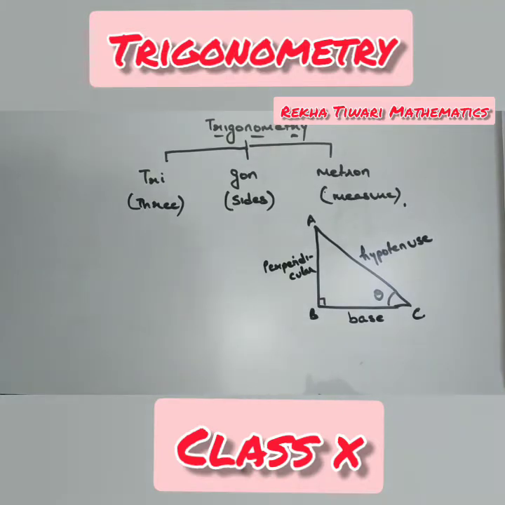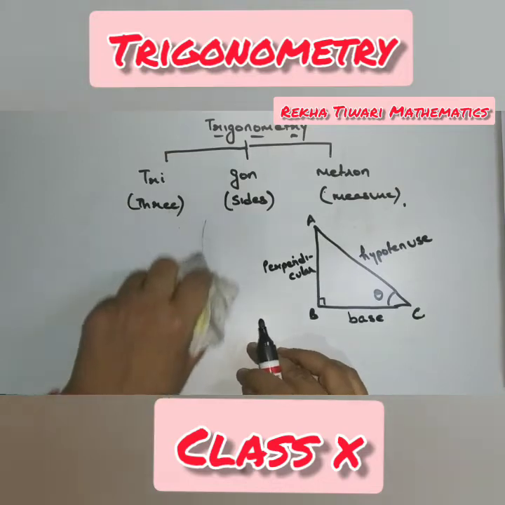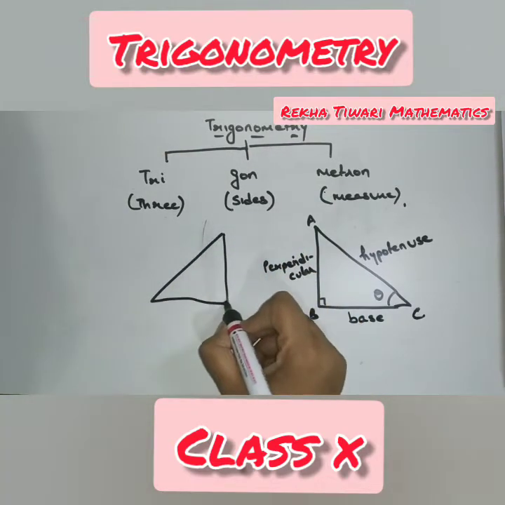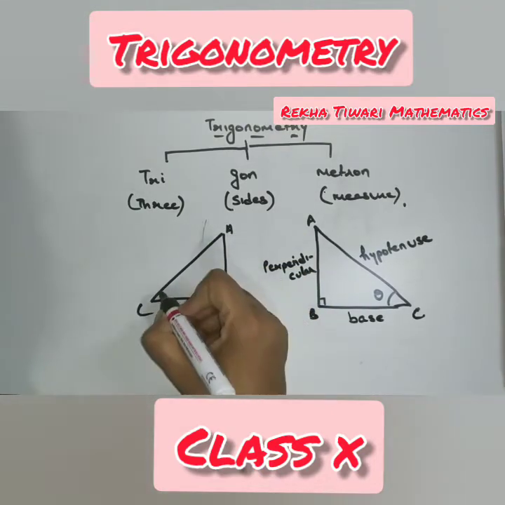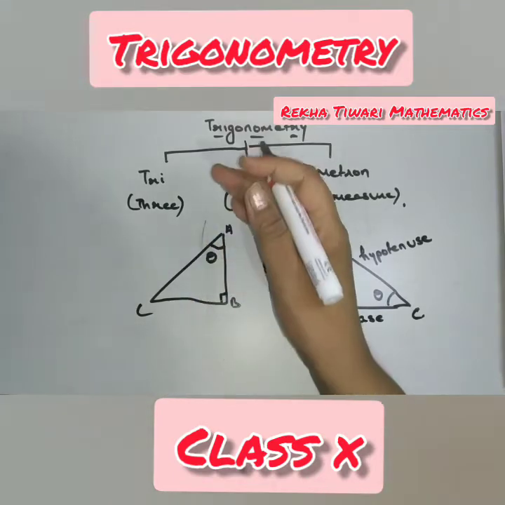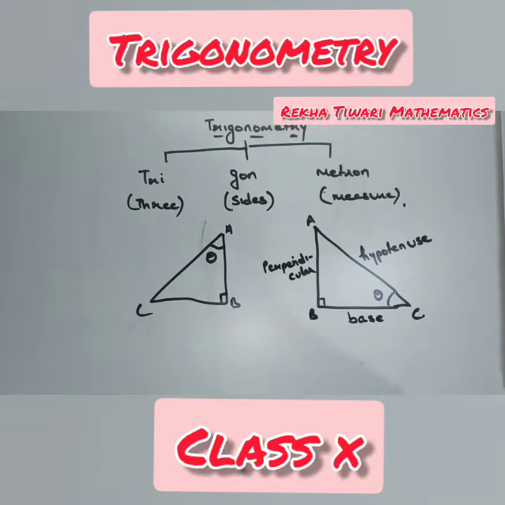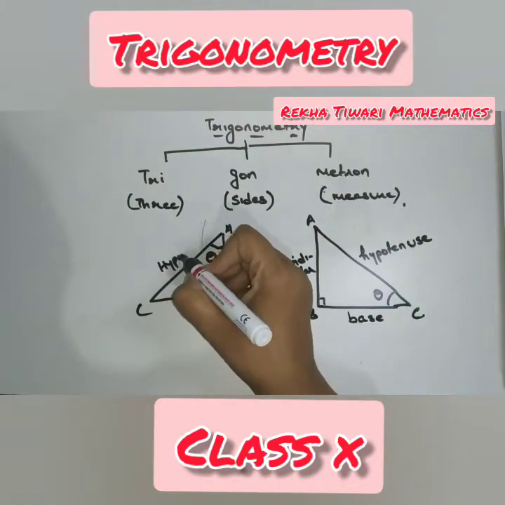Okay. Now let me repeat again. Let us draw a different type of triangle. Suppose this is another triangle in a different direction. A, B, C. This is 90, and this time the angle here is theta. You are looking at something from the upper position. So this is the longest side, definitely the hypotenuse.